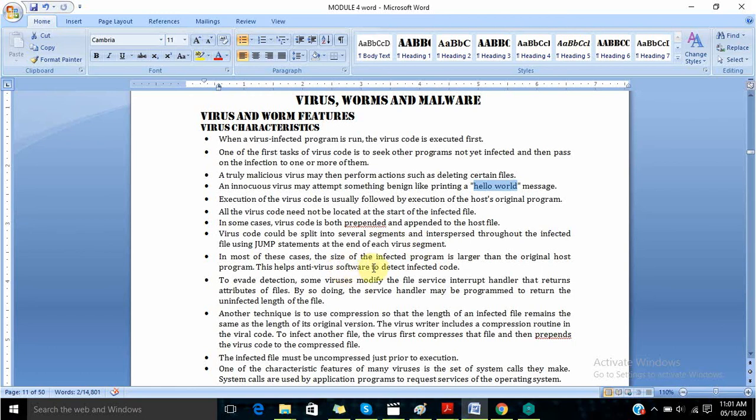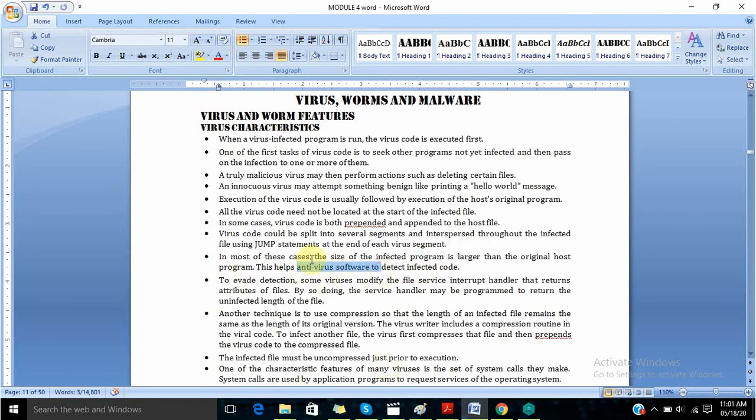In most of these cases, the size of the infected program is larger than the original host program. This helps antivirus software to detect infected code. So students, the size of the infected program is always larger than the original file, and this is how antivirus software detects the virus easily.